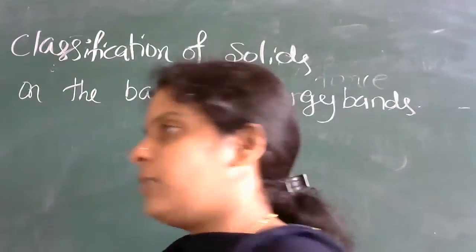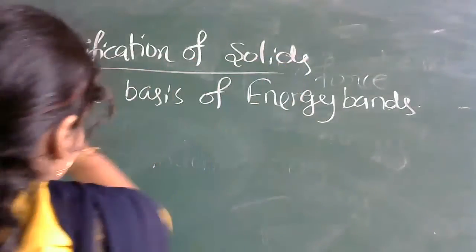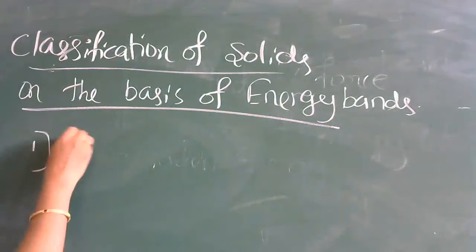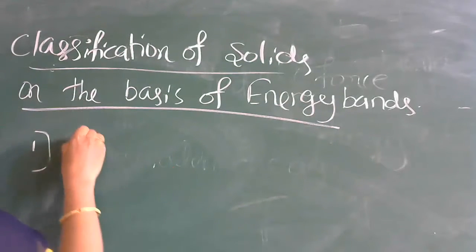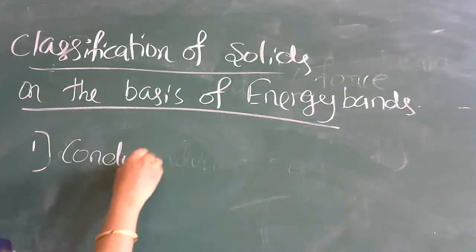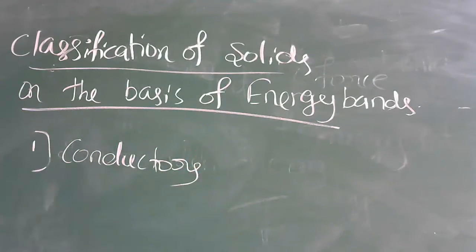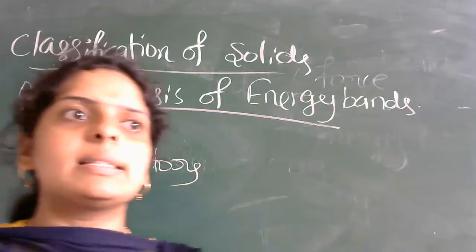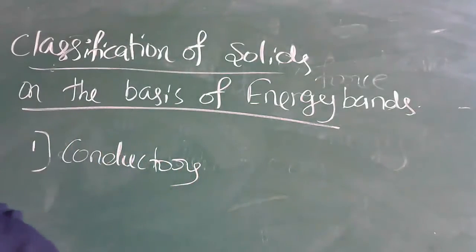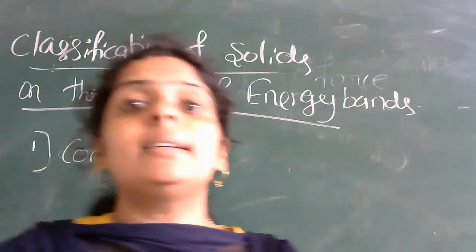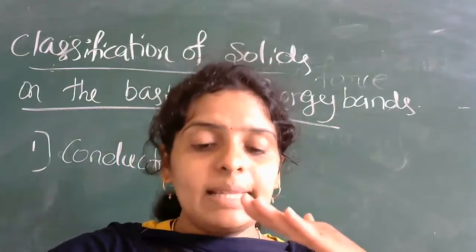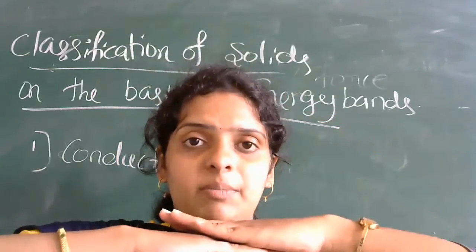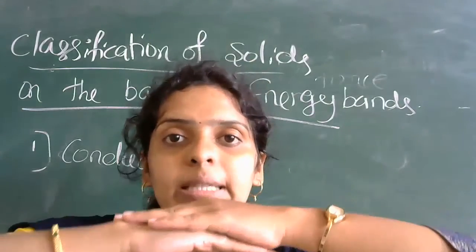The first one we are going to discuss is conductors. So how you can define conductors here? Conductors are those substances in which the valency band and the conduction band overlap with each other.